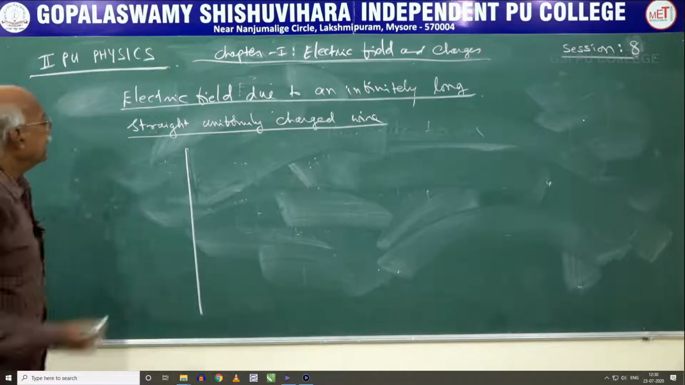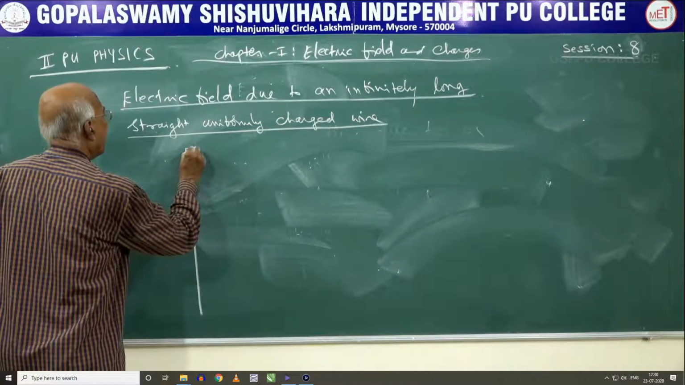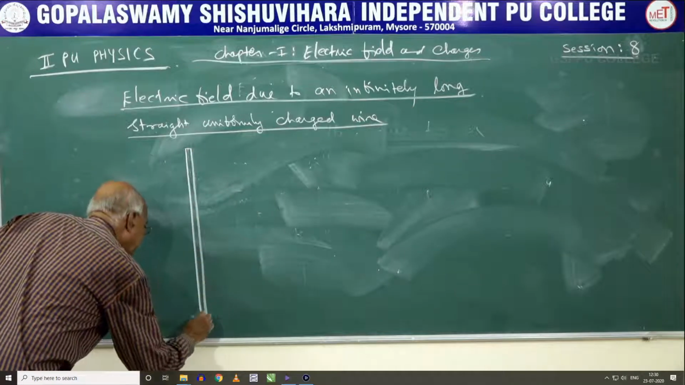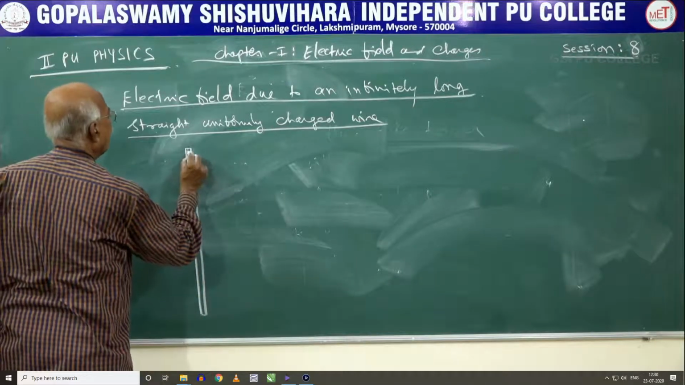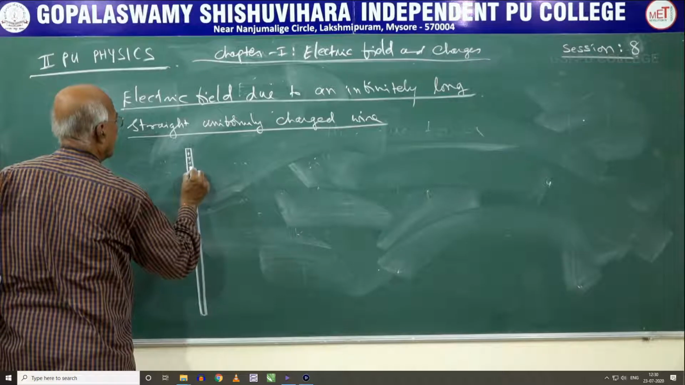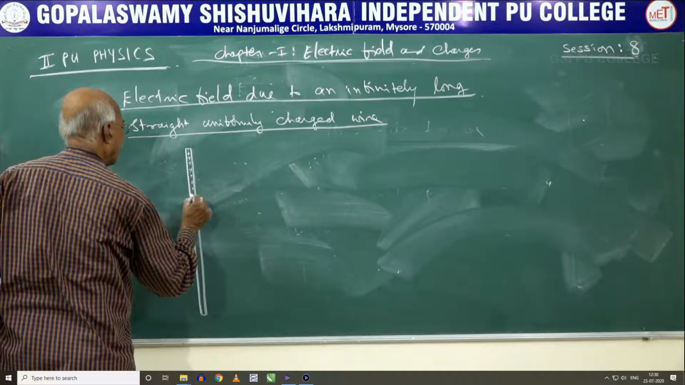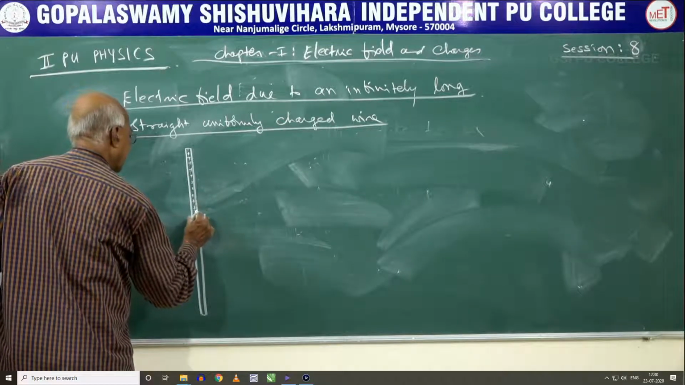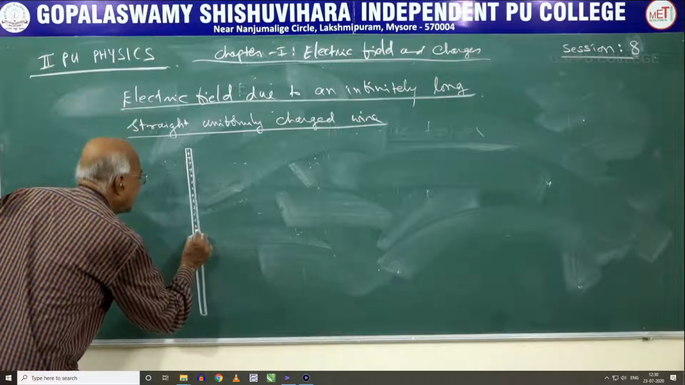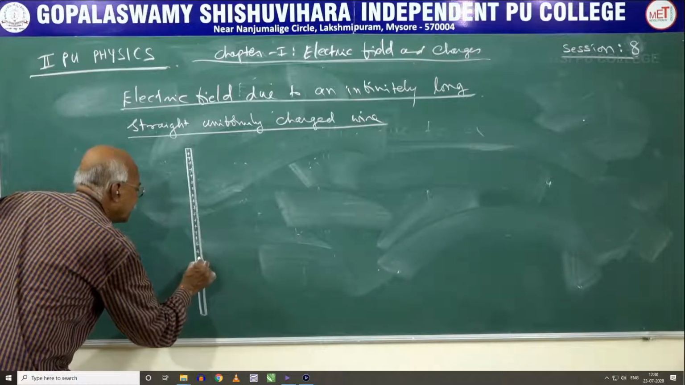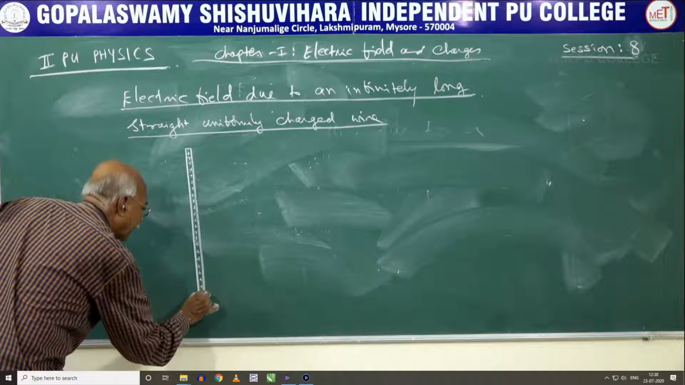Therefore, let us consider that we have an infinitely long wire. This wire is of enormous length, and it is supplied with positive charges. Therefore all the positive charges are available on the surface of the thin wire. So this is the idea of writing that. This is the infinitely thin long wire.